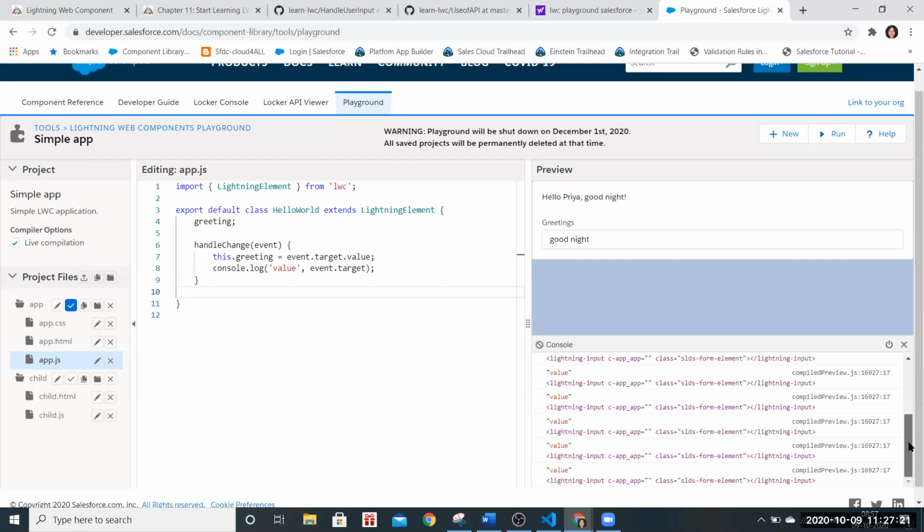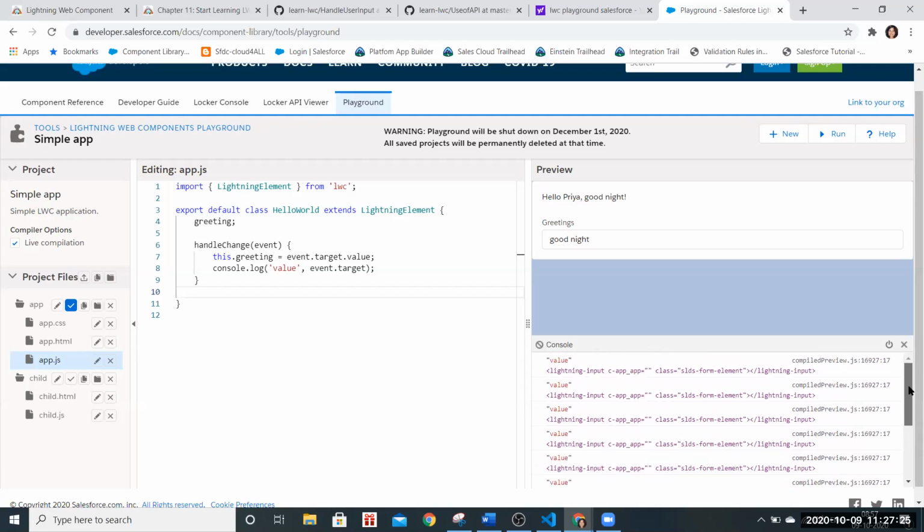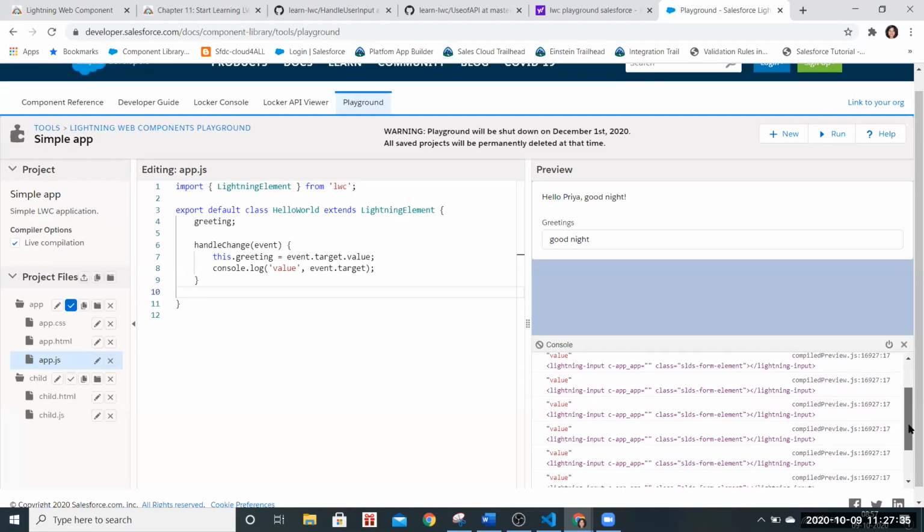Go up. Priya, in console.log, enter event.target.value. The whole thing, not just event.target, event.target.value.